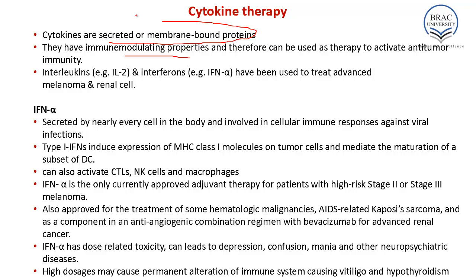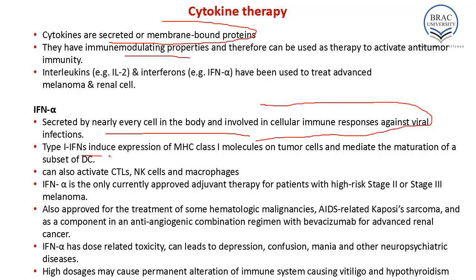How does interferon alpha work? Interferon alpha is secreted by nearly every cell in the body and is involved in cellular immune response against viral infection. Type 1 interferons induce expression of MHC class 1 molecules on the tumor cells and mediate the maturation of a subset of dendritic cells. They can also activate CTLs, natural killer cells, and macrophages.